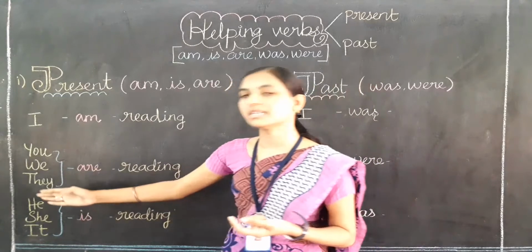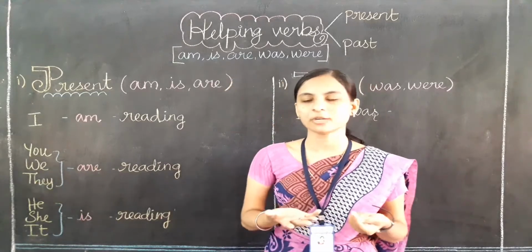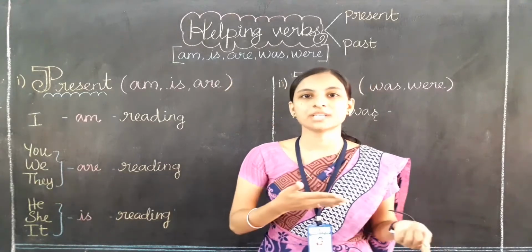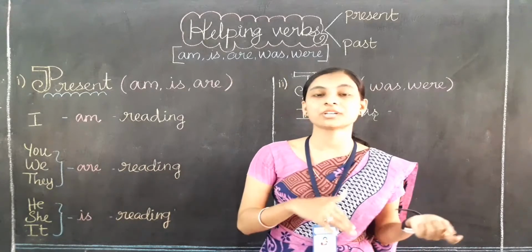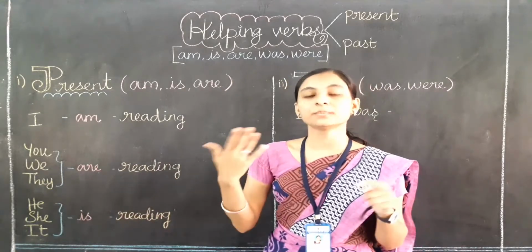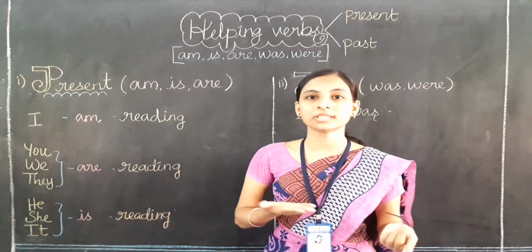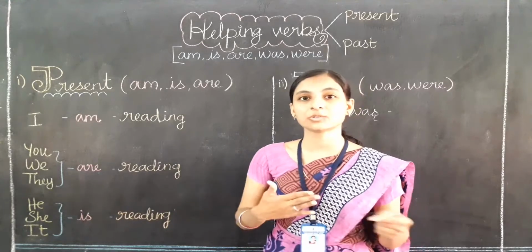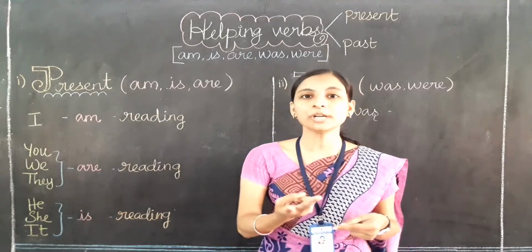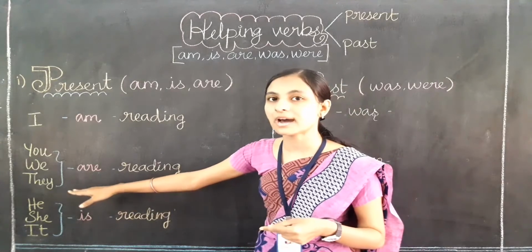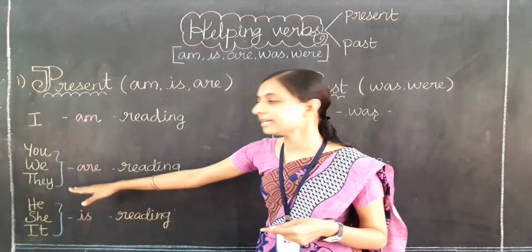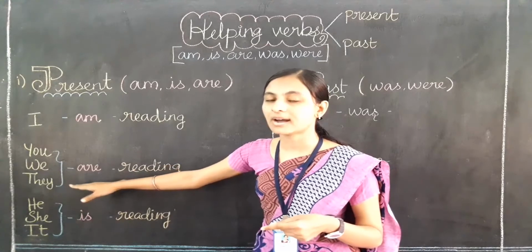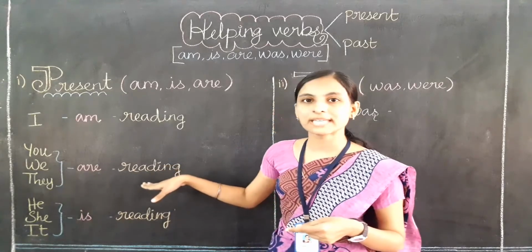In place of these pronouns, I can use names also. Like Ramesh and Rajesh are reading. Pavitra and Sujita are reading. So for the plural person, we need to use are, plus the verb plus ing.